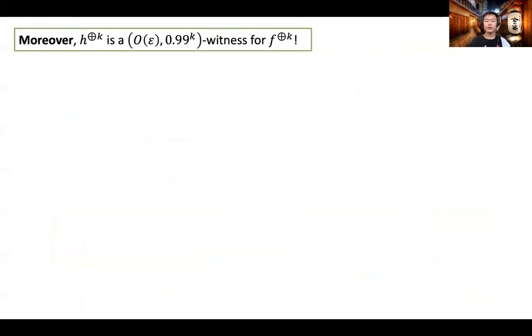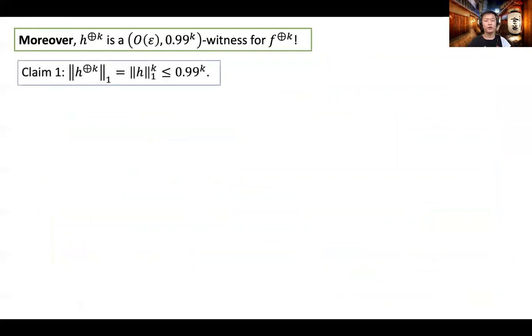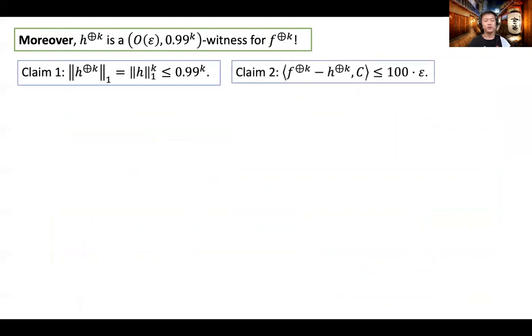Showing h^{XOR k} is a good witness is equivalent to proving the following two claims. Claim 1, the L1 norm of h^{XOR k} is bounded by 0.99^k. This is straightforward. Claim 2, f^{XOR k} and h^{XOR k} are order epsilon indistinguishable by capital C circuits. This is the harder part.